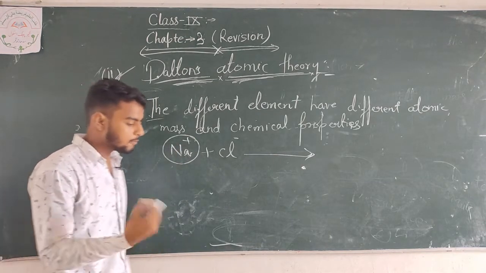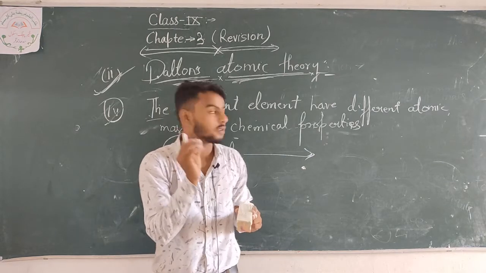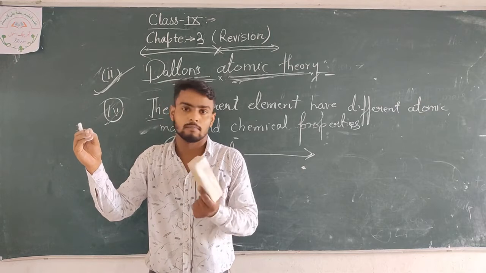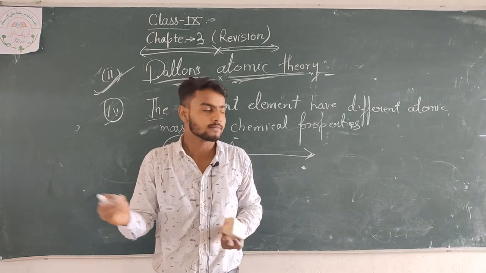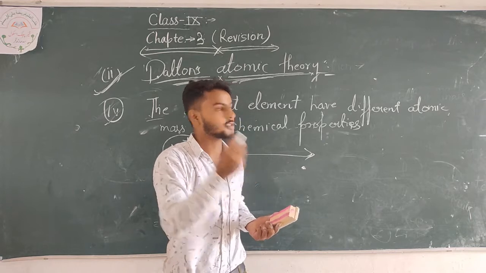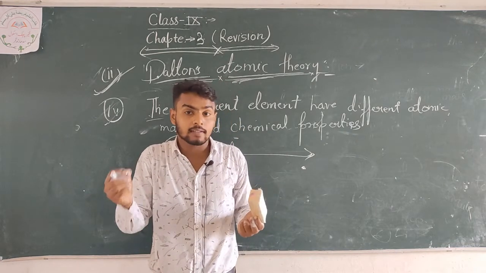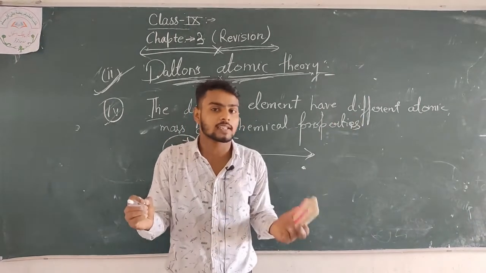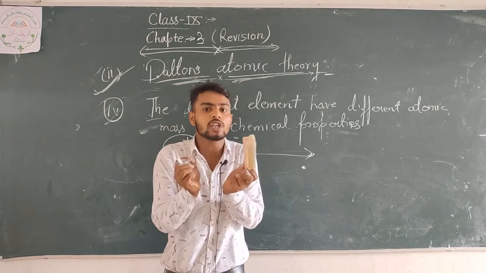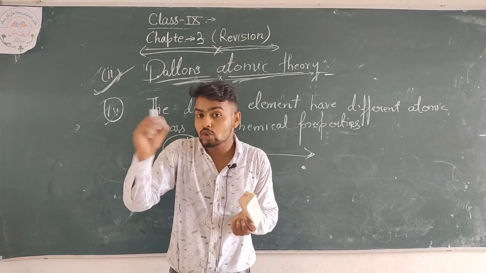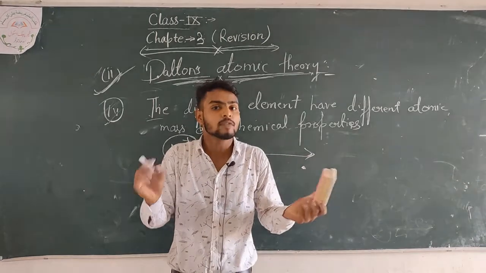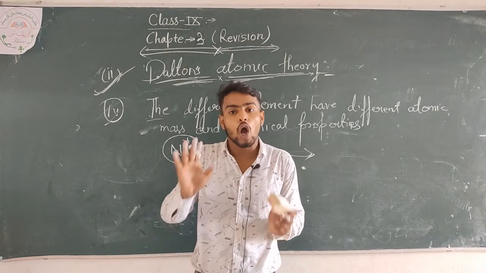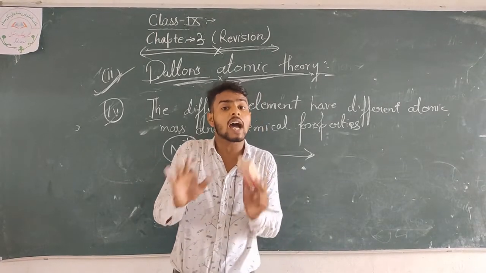If we compare the mass of a sand atom and the mass of a water atom, the mass of the solid atom is more than the mass of the liquid atom, because water is a liquid and sand is in solid form. So all the atoms are different in masses.